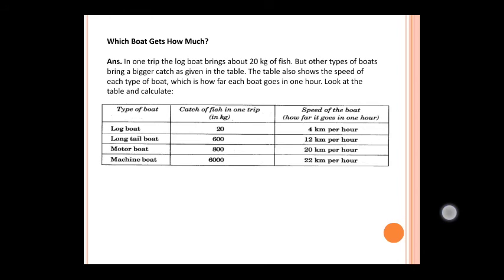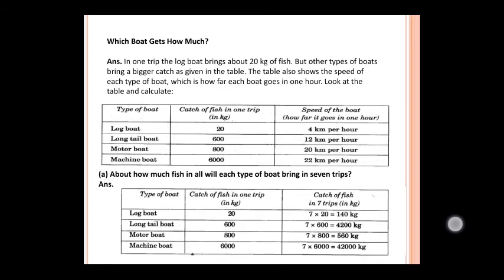This is the question you have to answer: about how much fish in all will each type of boat bring in 7 trips. You have to understand the question. Each type of boat means all the types of boat, and you have to find for each. For log boat, for example, it can catch 20 kg in one trip, so for 7 trips how much?